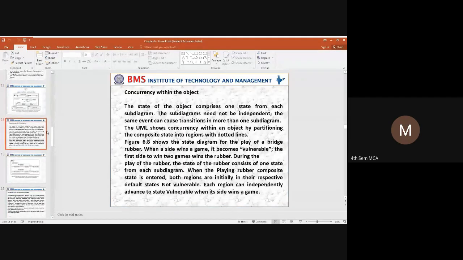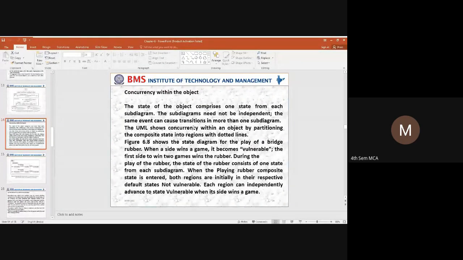So next we have aggregation within an object. When you say a state, within that state itself we can represent an object. Those objects can be represented with sub-diagrams. All the sub-diagrams need not be independent. Some diagrams may be dependent. Depending upon the type of system, or the way we need to represent a state, we can identify whether those sub-diagrams are dependent or independent.